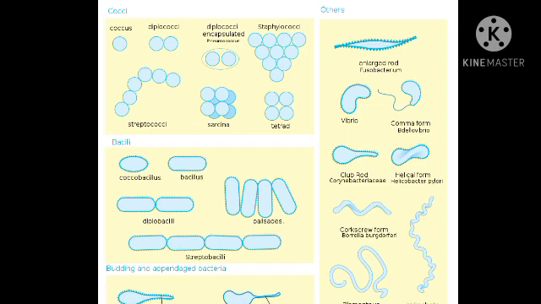Now we move towards the stalked bacteria which lie in the order Caulobacterales. These bacteria are single celled, that is stalked bacteria. A tuft of flagella is present on one side only, that is lophotrichous.